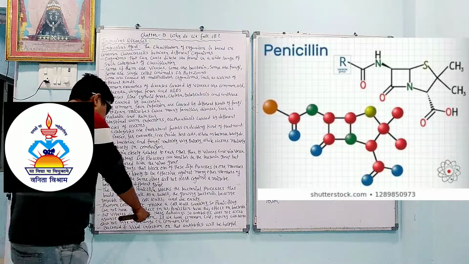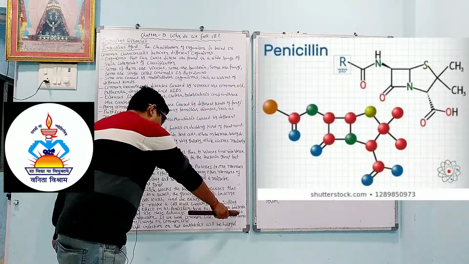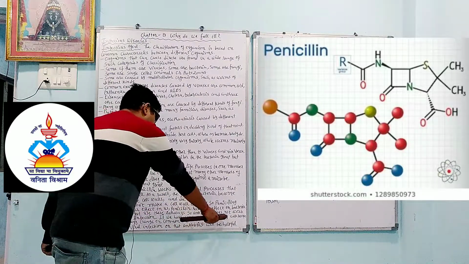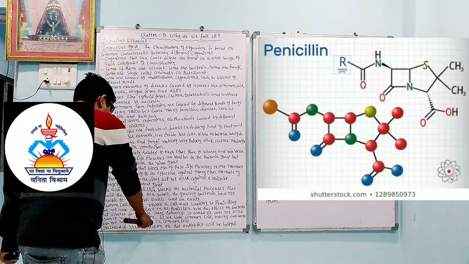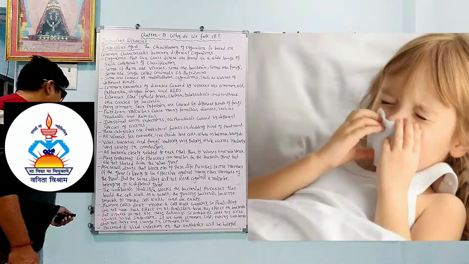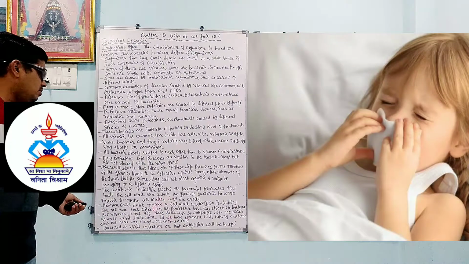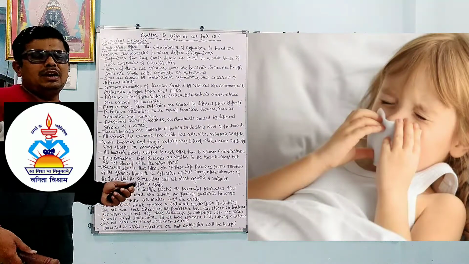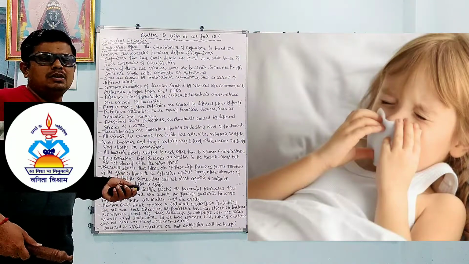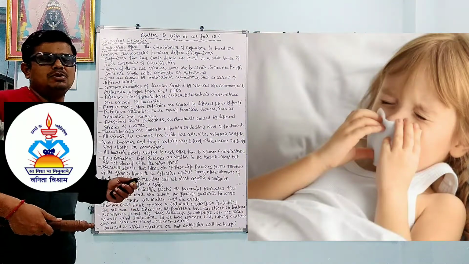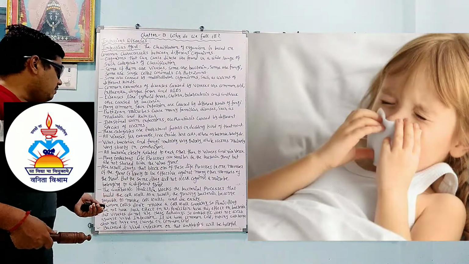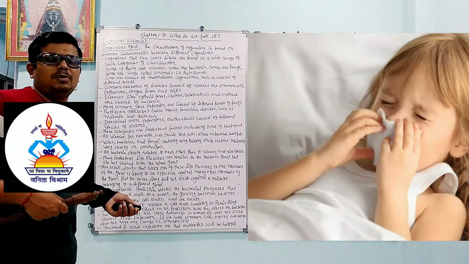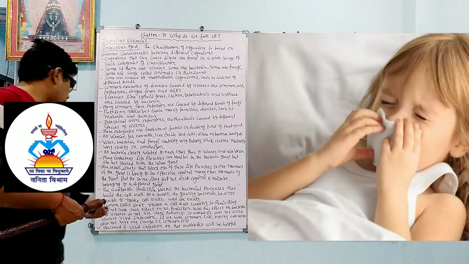But viruses do not use this pathway, so antibiotic drugs do not work against viral infection. If we have the common cold, taking an antibiotic does not change the common cold. Viruses do not use this type of pathway. Suppose we take the antibiotic, there is no effect on the virus, because viruses have different mechanisms. So if we are suffering from a viral infection like the common cold and we take an antibiotic, there is no effect.